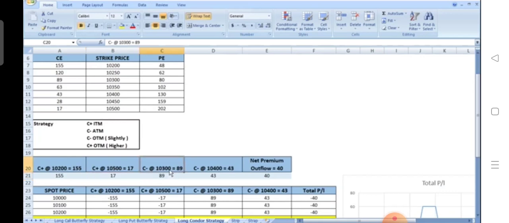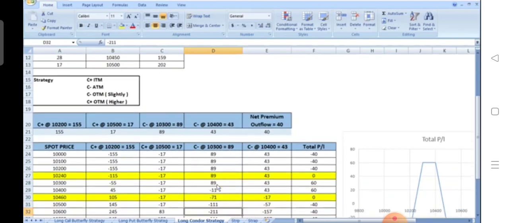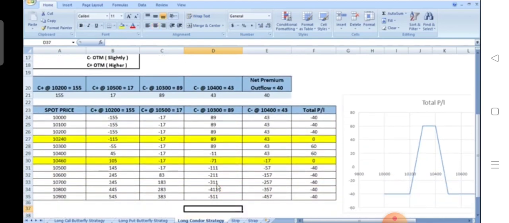We sell the 10,300 call option which is at the money by receiving a premium of 89, and simultaneously we sell the 10,400 call option which is slightly higher by receiving a premium of 43. So if we add up all of these, we can see that the net premium outflow of this strategy will be 40 rupees.